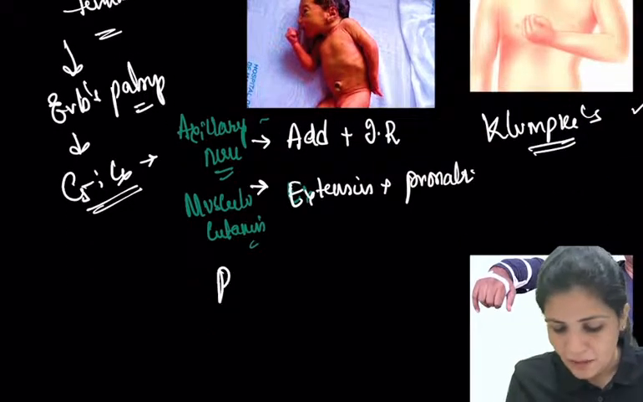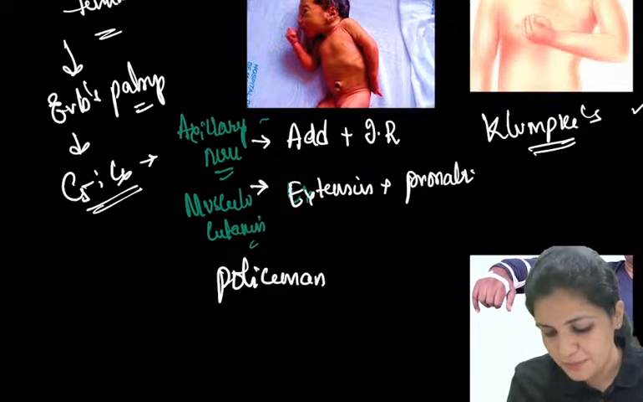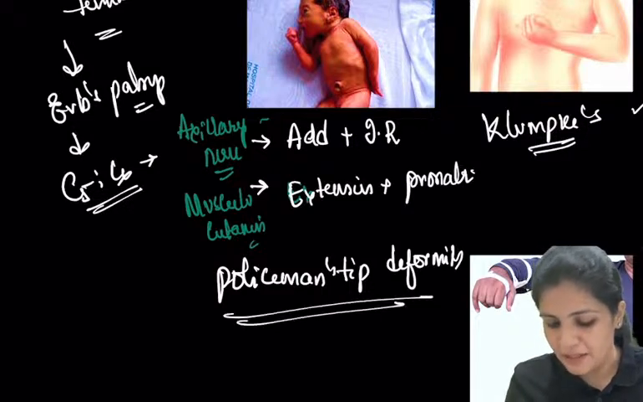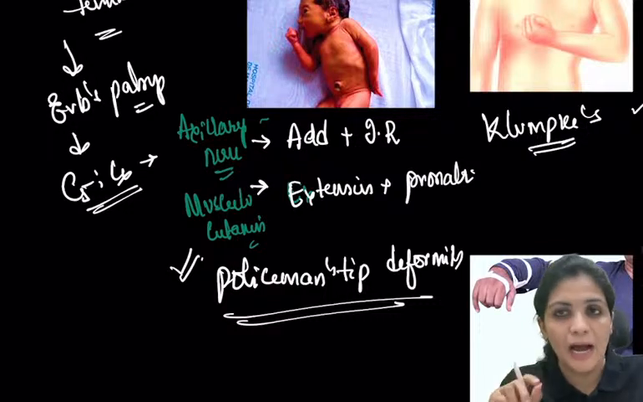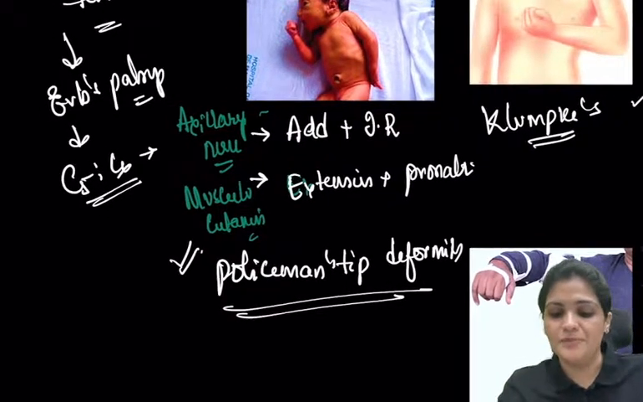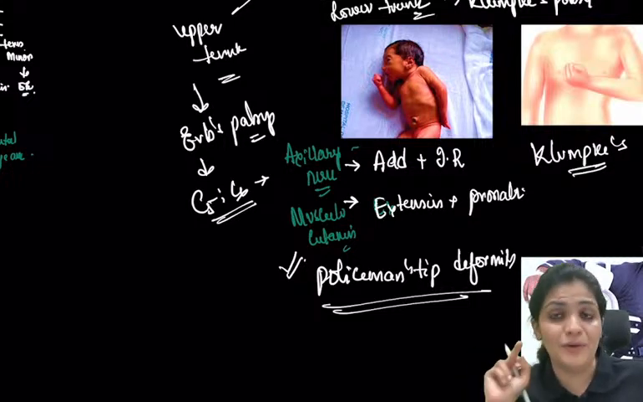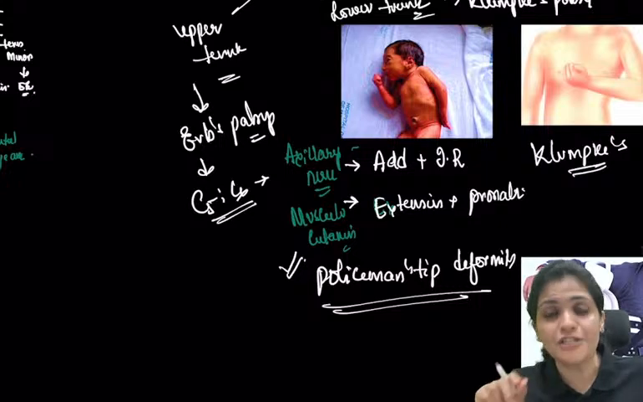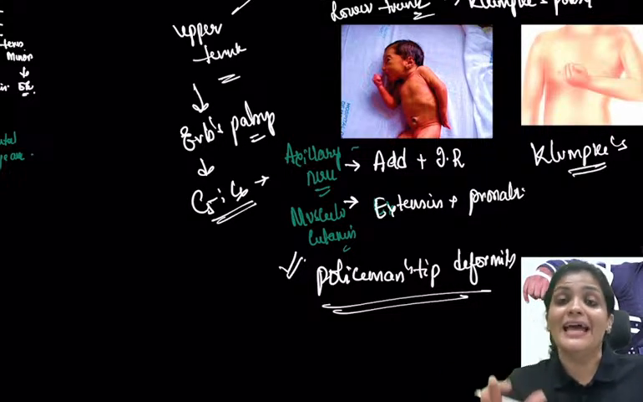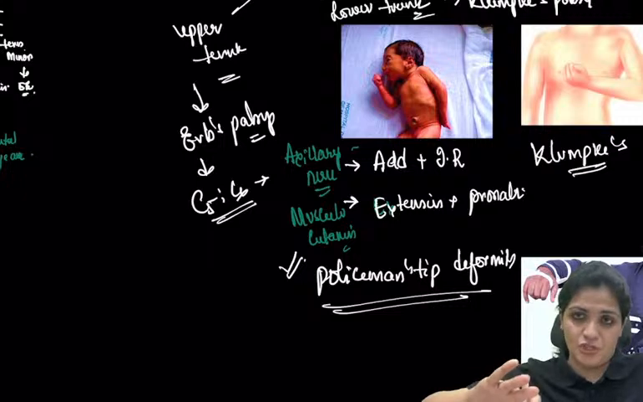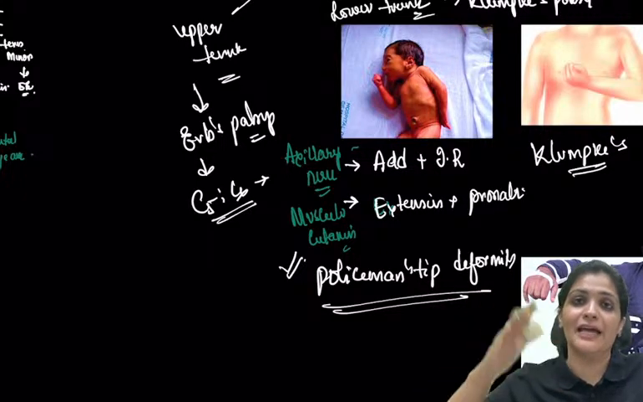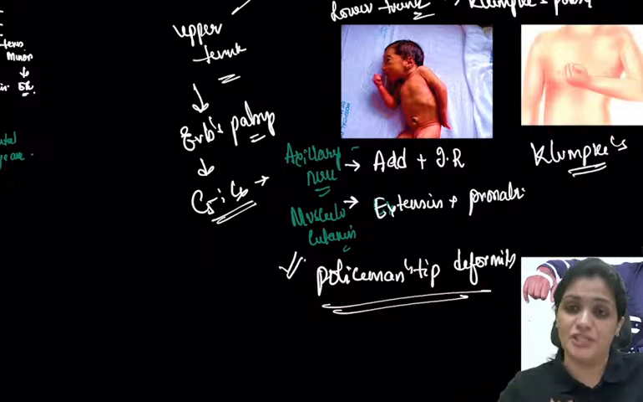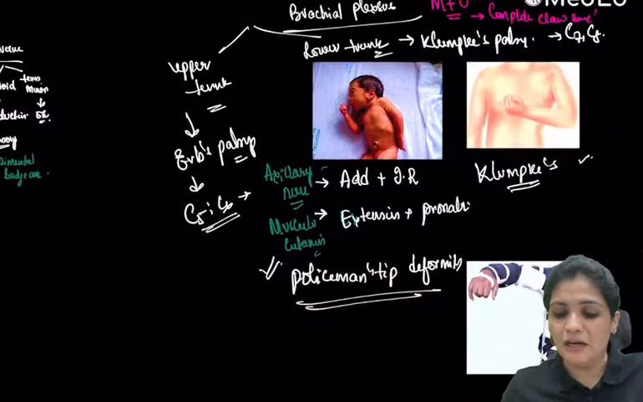It is similar to the policeman's tip posture. That is mainly seen in upper trunk palsy, which is Erb's palsy, because abduction and external rotation are lost, resulting in adduction and internal rotation of the arm. In the forearm, it is extension of the elbow with pronation of the forearm. So this is Erb's palsy.